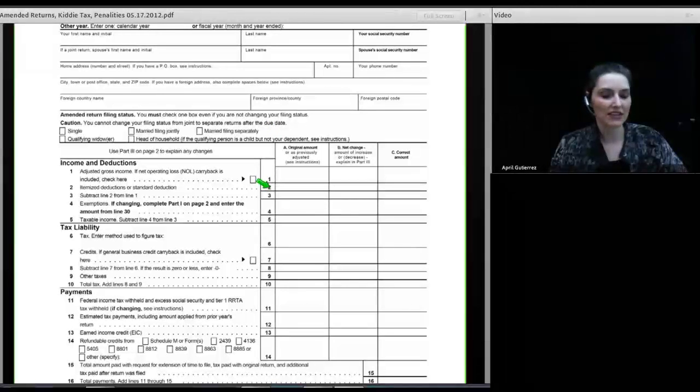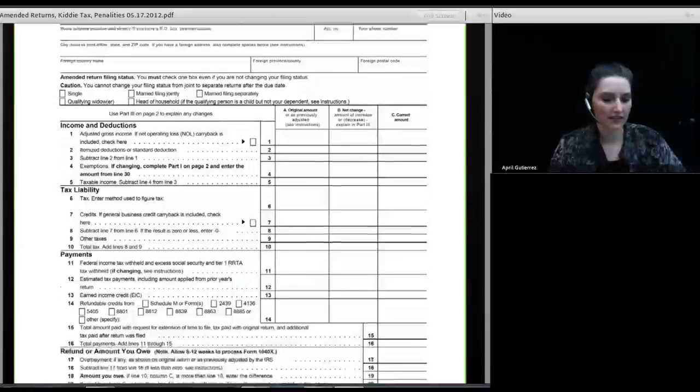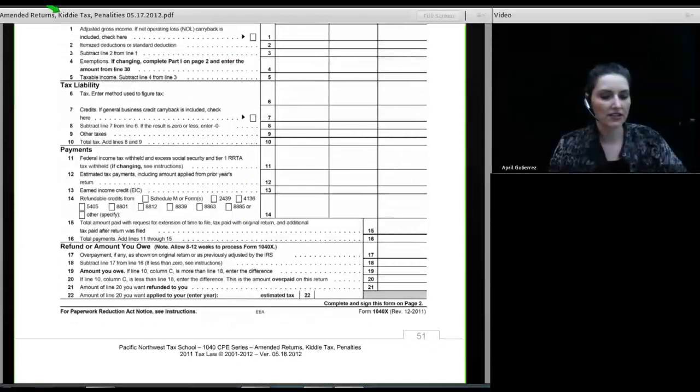What was my adjusted gross income on that original return? What were the itemized deductions I claimed on that original return? What were the exemptions that I claimed on that original return? And what was my taxable income on that original return? Then I need to look on the original return to get my tax, any credits, any other taxes. And then down here under payments, I need to enter my original federal tax withholdings on my original return. Any estimated tax payments showing on the original return, any earned income credits showing on the original return, and any other refundable credits, check the box that applies for the refundable credit at issue.